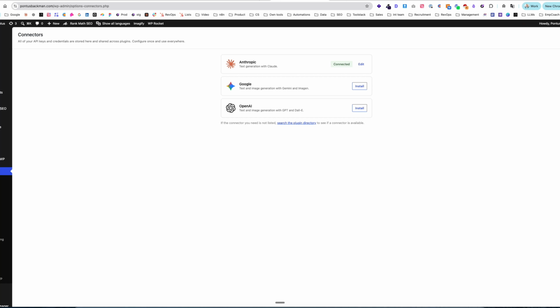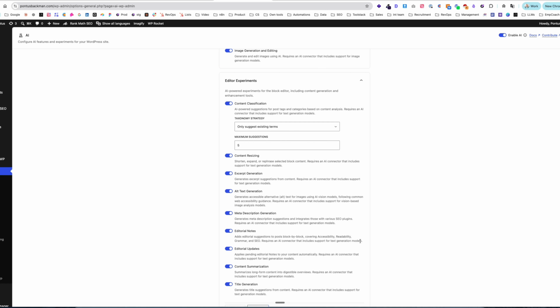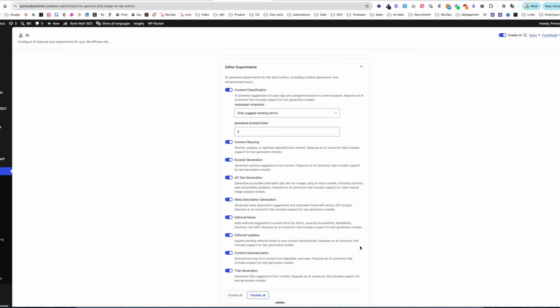Now let's actually jump in here. If you, for example, connect Anthropic to this, what can you do? If you jump to the AI page here, you see that you have a couple of different options that you could work with. So content classification, resizing, excerpt generation, alt text generation, meta description, editorial notes, editorial updates, content summarization, and title generation. So how could this benefit you if you are working on your website, publishing pages, publishing posts? And does it actually give you that much?